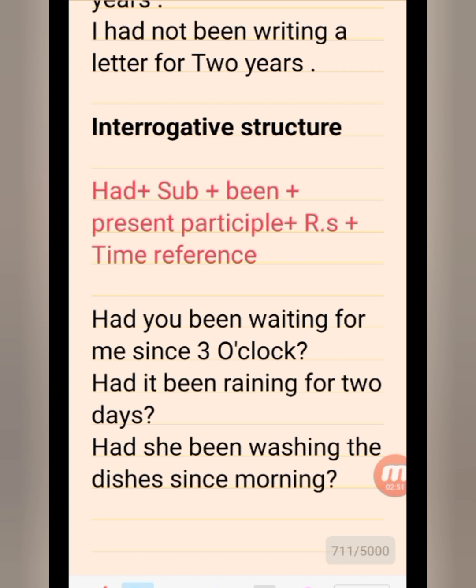Had you been waiting for me since 3 o'clock? क्या तुम मेरे लिए 3 बजे से इंतज़ार कर रहे थे? Had it been raining for 2 days? क्या 2 दिनों से बारिश हो रही थी? Had she been washing the dishes since morning? क्या सुबह से वो बर्तन यानी dishes धो रही थी? So it was the example of interrogative structures.